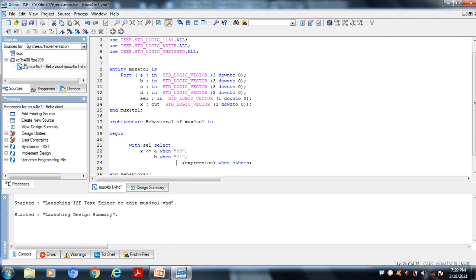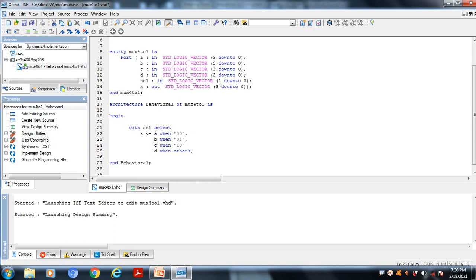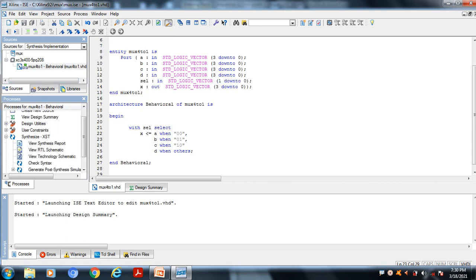Similarly, now come to the third line. Now I am going to select C as the output. C will be selected when the select line is 1 0. Otherwise D will be selected. D will be selected when the select line is others. So this is the simple VHDL code for a 4-to-1 multiplexer using with select. So now let me check, let me compile. I'm going to compile the program.